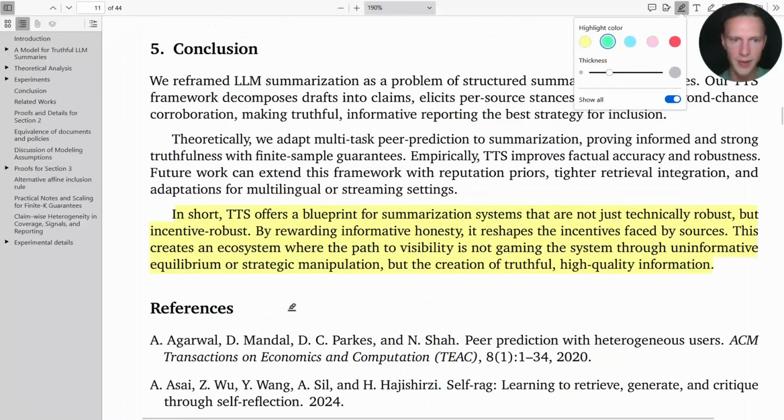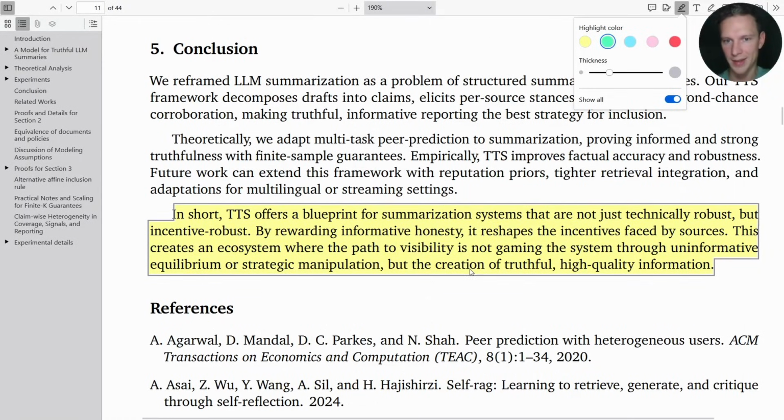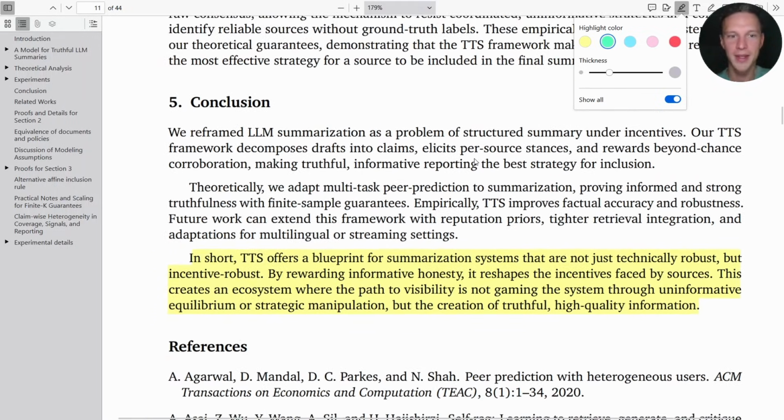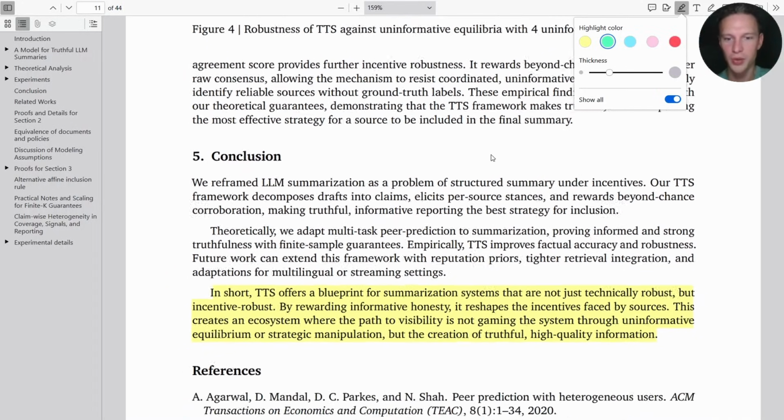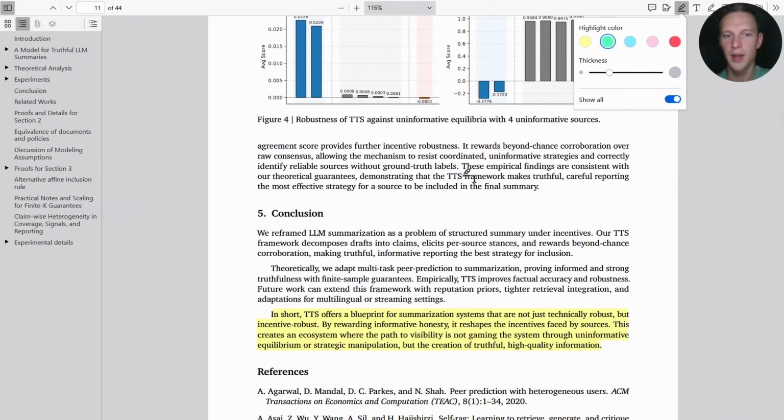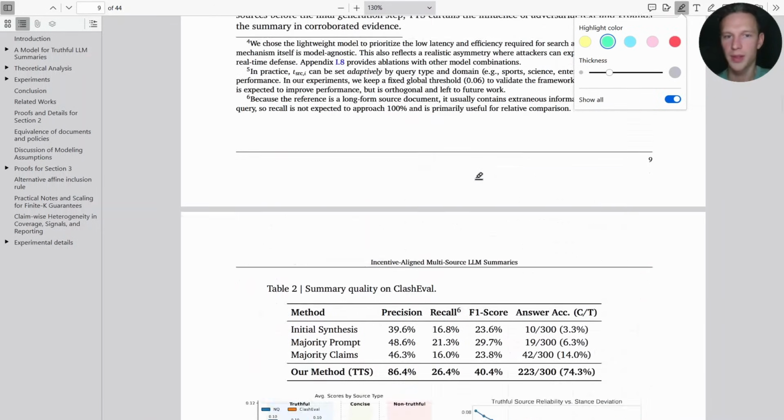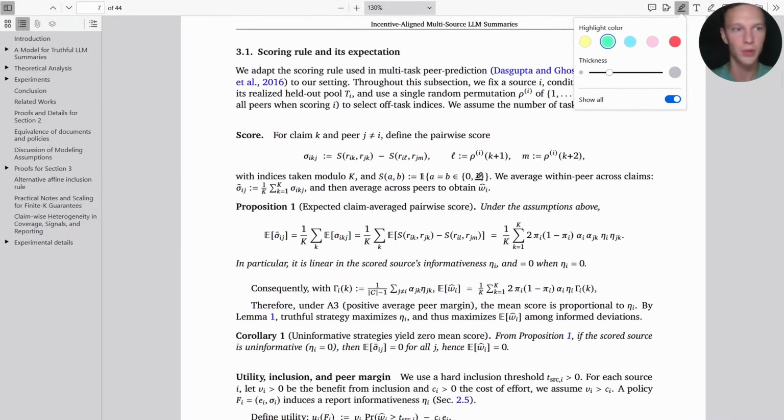principle will be applied. And then they say that by rewarding informative honesty, it reshapes the incentives faced by sources. Next time they tell you to write honest content, you already know what they mean by these things. And this creates a kind of ecosystem where the path to visibility is not gaming the system through uninformative equilibrium or strategic manipulation, but the creation of truthful, high-quality information. So if there is a kind of official communication to write honest or truthful content, well, you understand how they're able to calculate that and understand whether you're being truthful or not truthful.